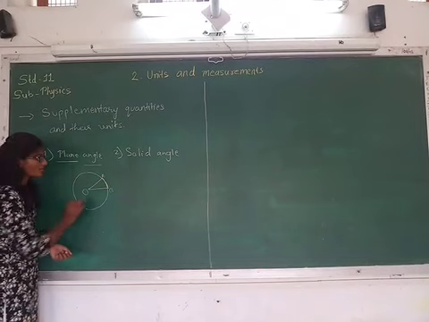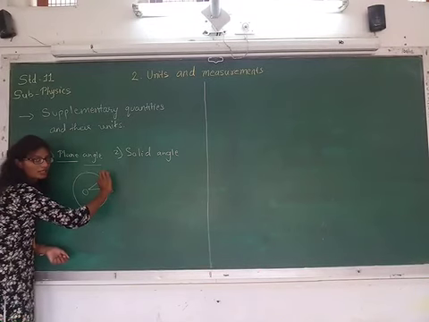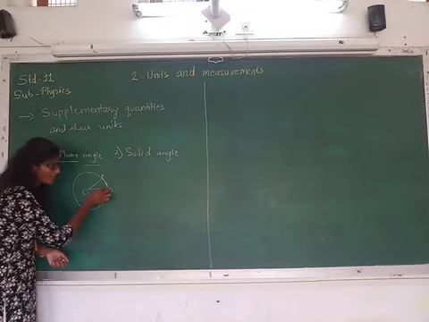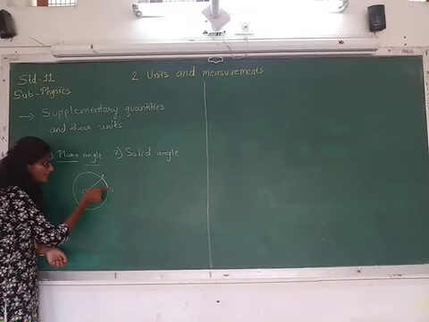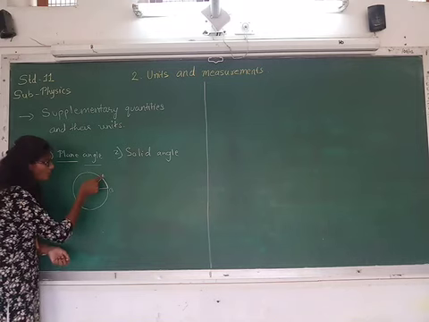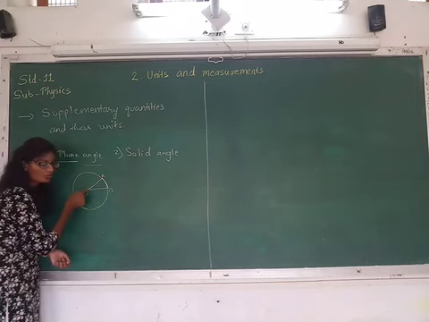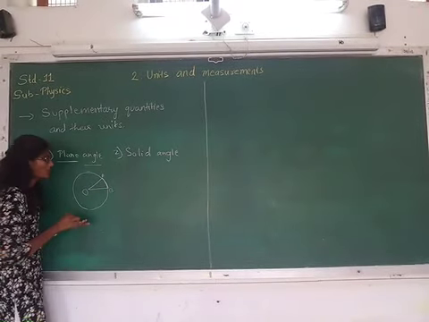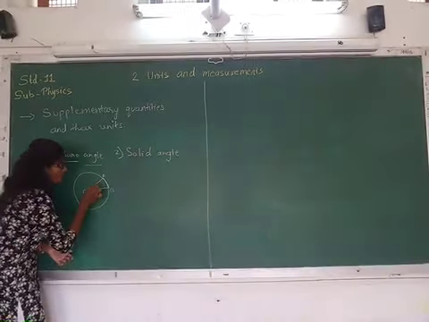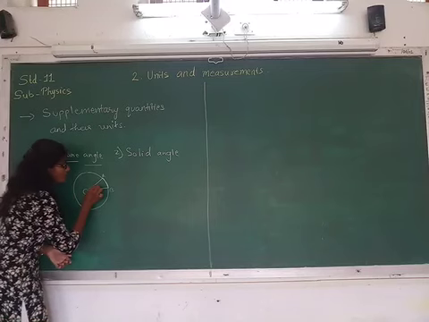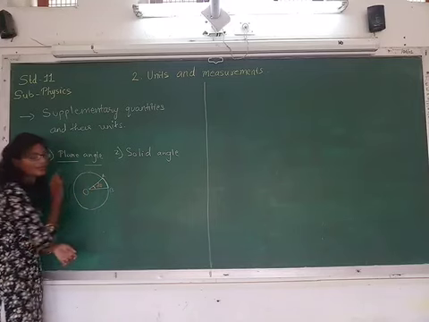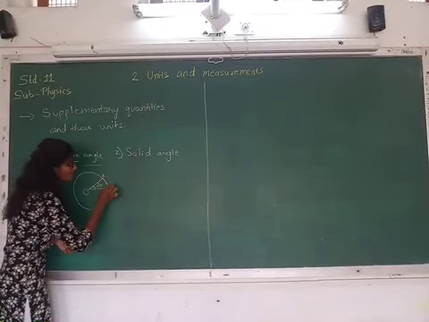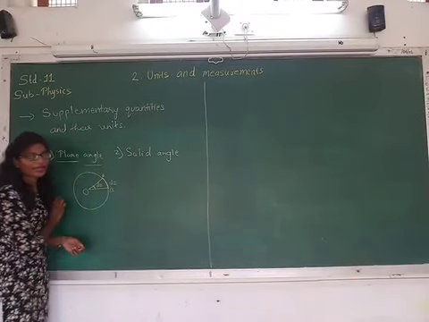As you can see, from the arc, that is from A to B, I have taken a line and joined up to the center O, that is from A to O and B to O. This particular portion of the circle will make an angle. Let me say it as d theta, and let this arc be written as ds.